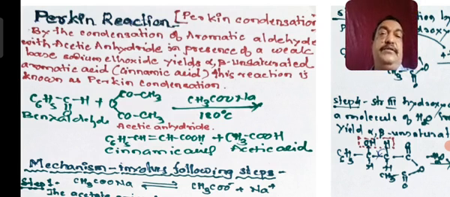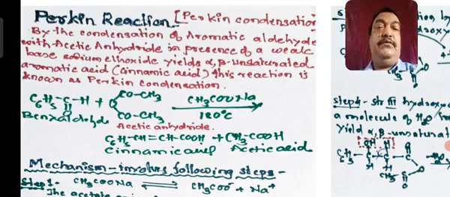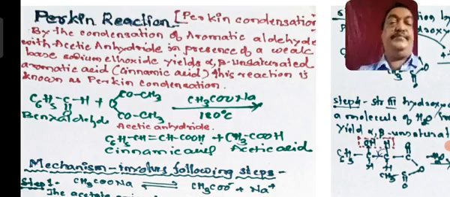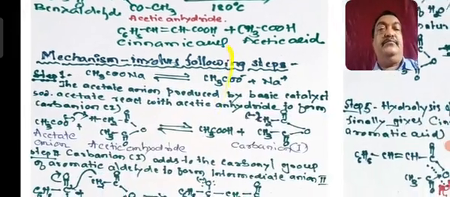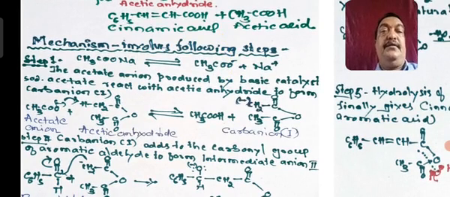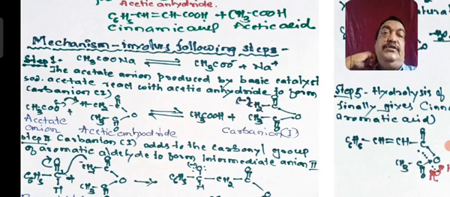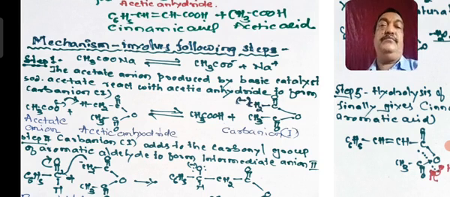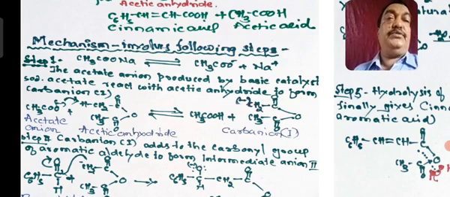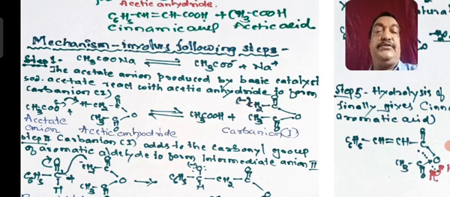So the reaction involves the mechanism that I want to explain here. In the first step, CH3COONa, the sodium salt of acetic acid, is the medium. It ionizes to give CH3COO minus and Na plus.